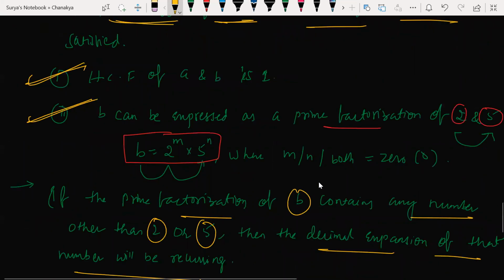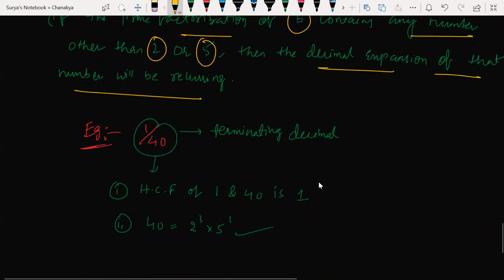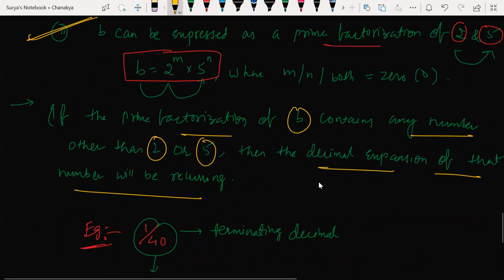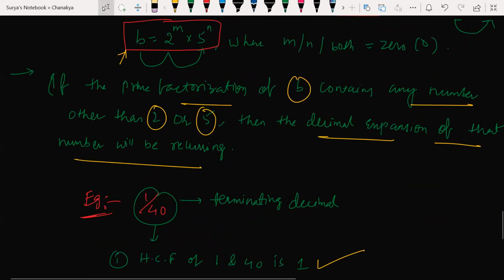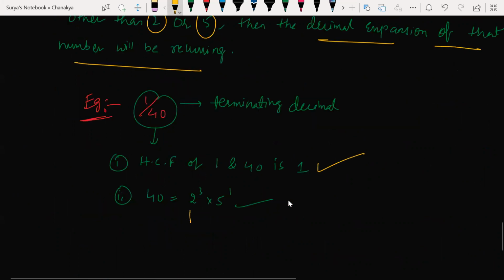HCF of a and b is 1, satisfied. What is the second condition? The denominator b can be represented as 2 to the power of m into 5 to the power of n, where m and n can both be 0, but it should be in the form of prime factorization like this: 2 to the power of 3 into 5 to the power of 1, which makes 5.